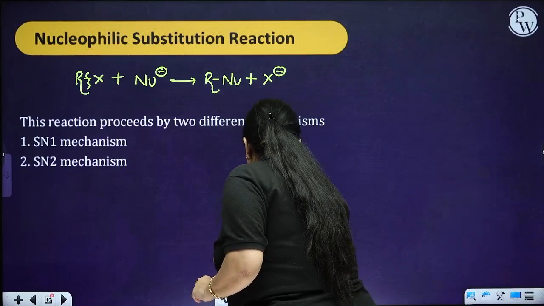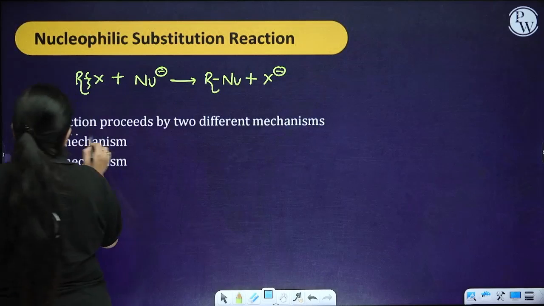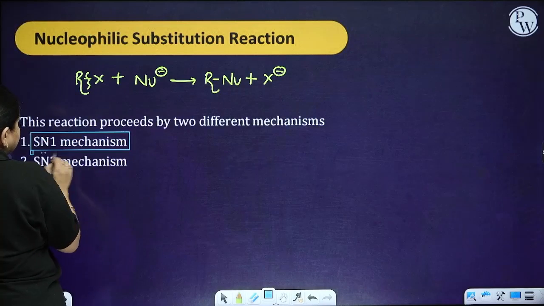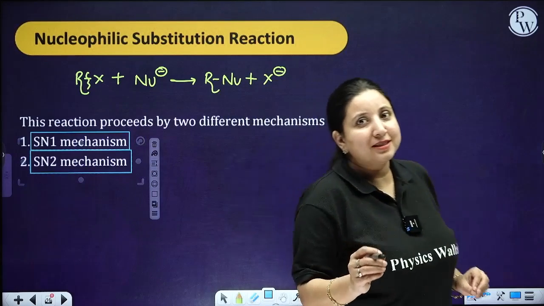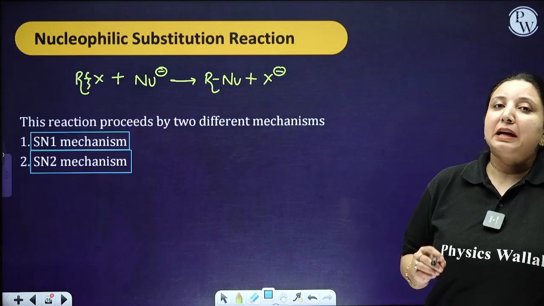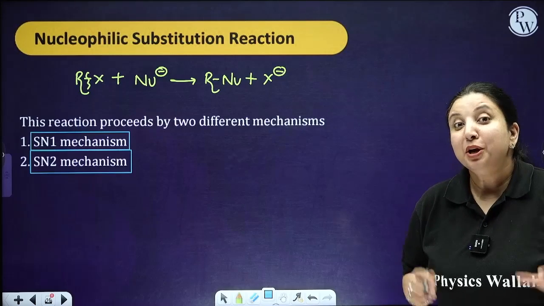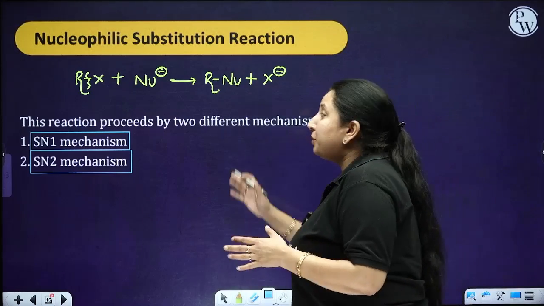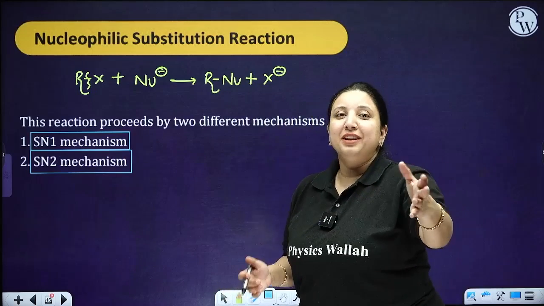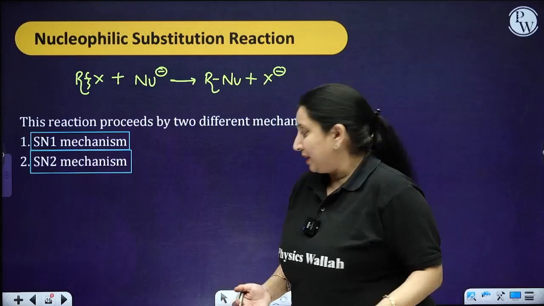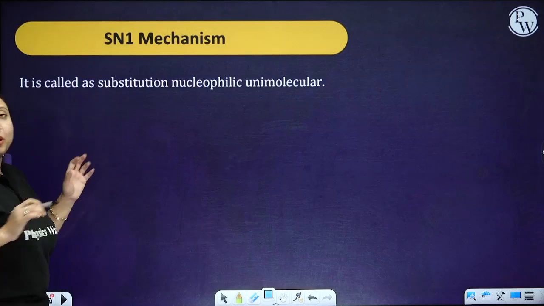The one mechanism over here is the SN1 mechanism and another is the SN2 mechanism. If I talk about the importance, just note it down that both the mechanisms are very important from the examination point of view, because in each and every exam you are going to get a question from either SN1 or SN2, and you can even get a question on both of them. So let's see them in detail. Let's talk first of all about the SN1 mechanism.